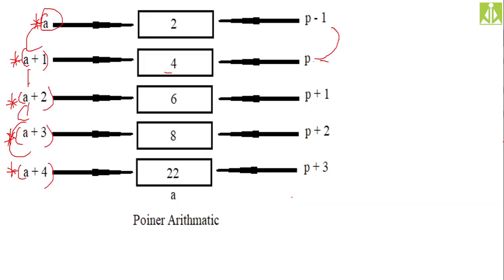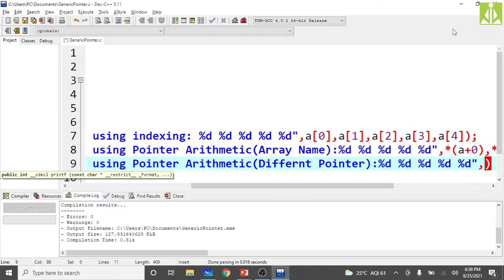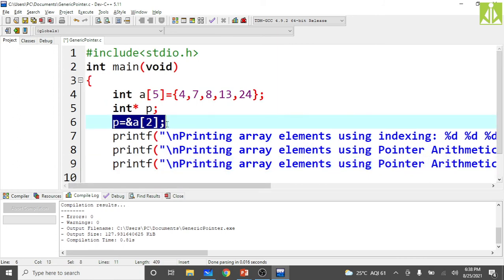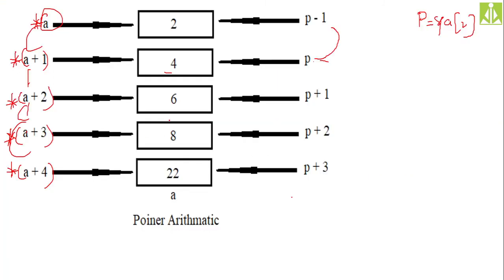So like this, here we have our pointer. Of course I said &a[2], isn't it? P is equal to &a[2], I said. Check your program here. P is equal to &a[2]. That means my pointer P is pointing to the second location.